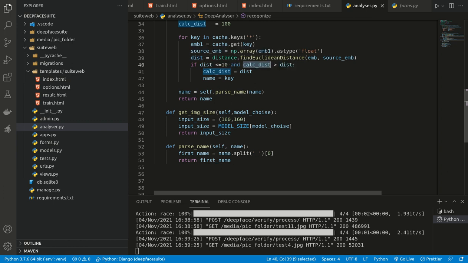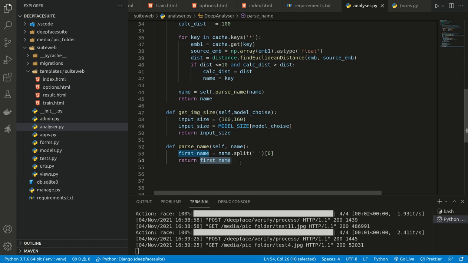Once this is done, we are parsing the name from the key itself. As I said earlier, the label name should be with an underscore, so we are splitting on the underscore.